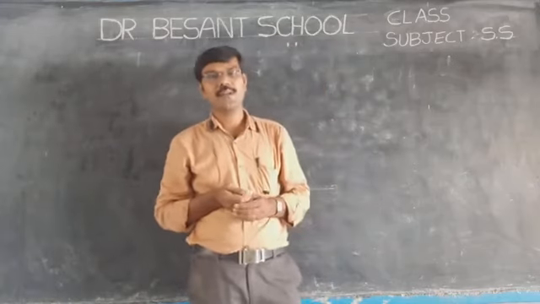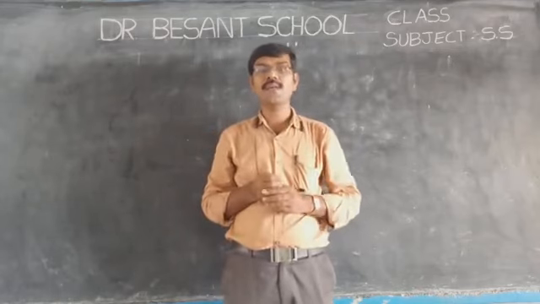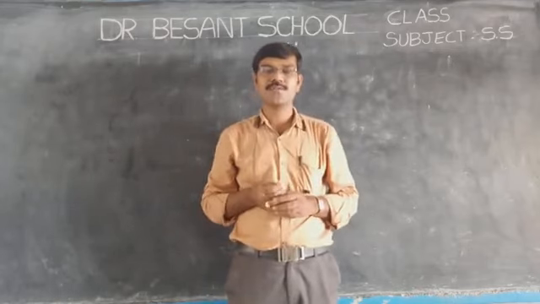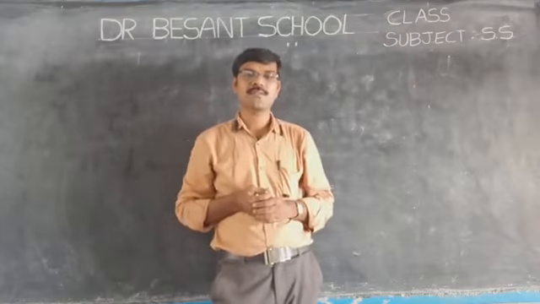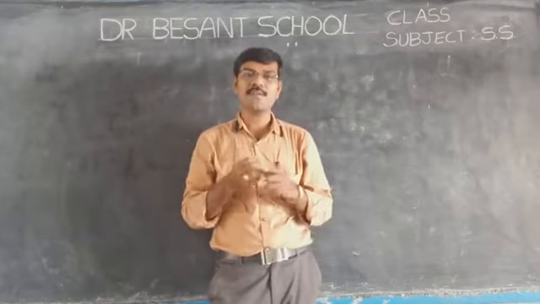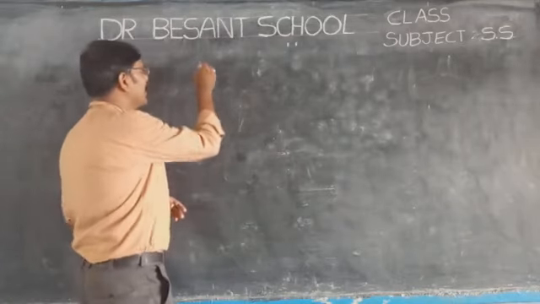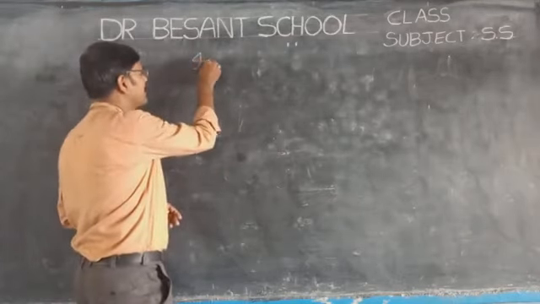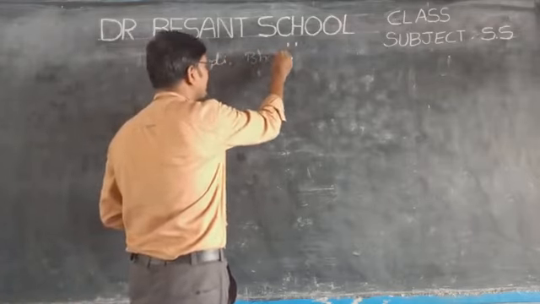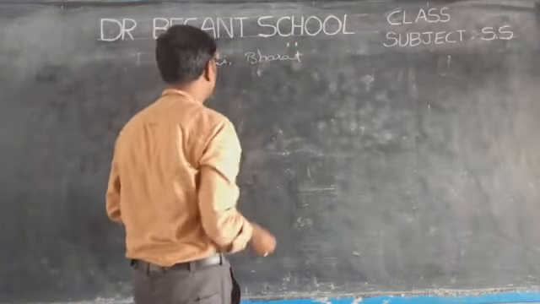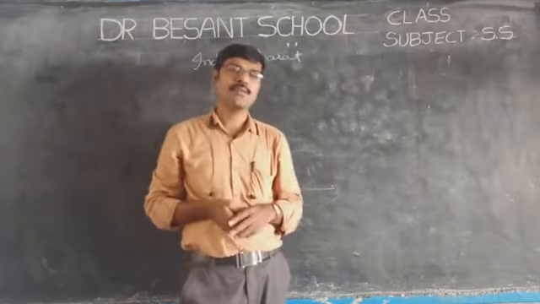Children, today we will learn something about India. Children, here in India, we know that Article 1 of the Indian Constitution says that India is a Union of States. The name of India is called as India, Bharat. This is in Article 1 of the Indian Constitution.